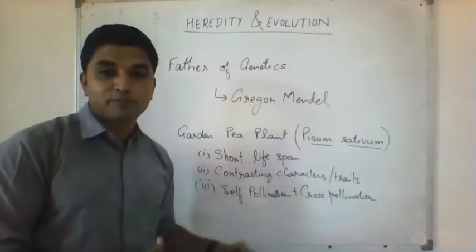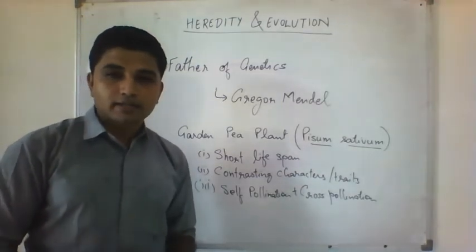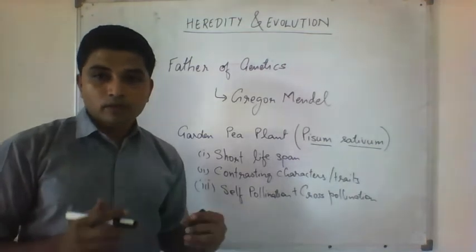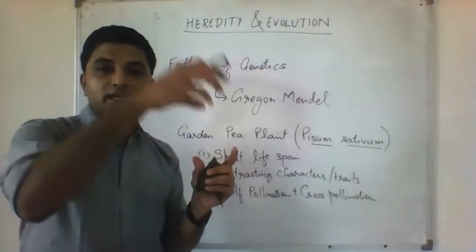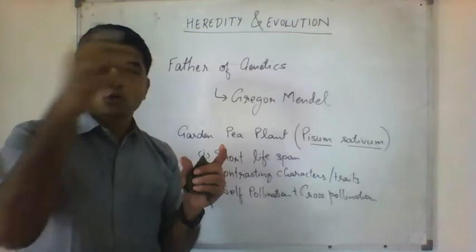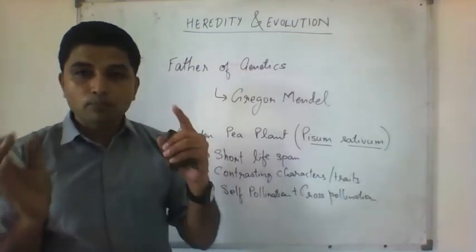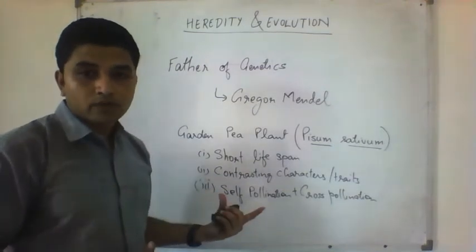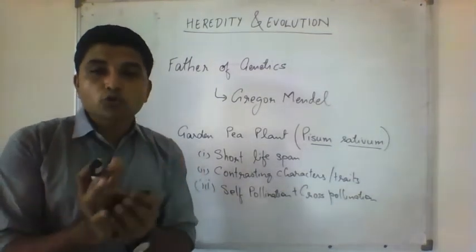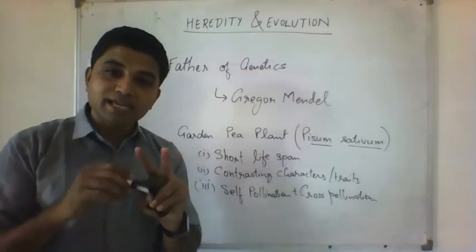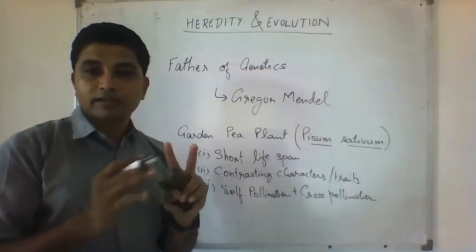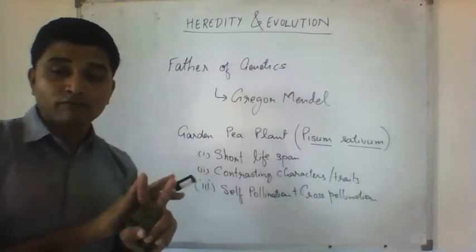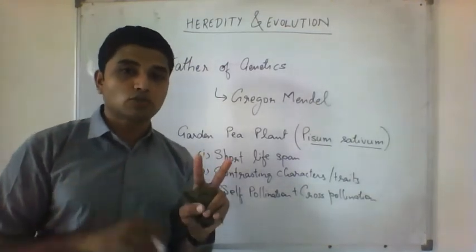What is self-pollination and cross-pollination? Listen, pollination is important for a plant to reproduce. Pollination is transfer of pollen grains from the male part of a flower to a female part of the flower. So pollen grains are transferred usually by air or insects. Okay. So most of the flowers are bisexual. They will have male parts also, female parts also. In every flower there are two parts, male and female, on the same plant, same flower. We call such flowers bisexual flowers.